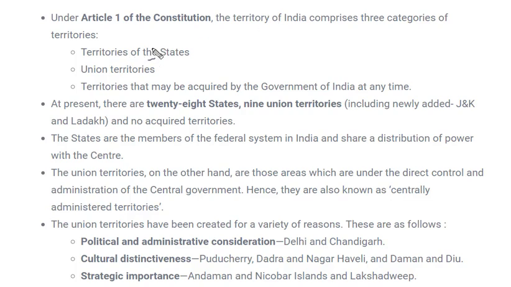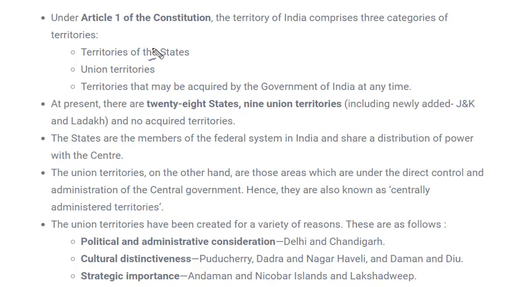So what happened during the formation of the constitution? When was our constitution formed? We know at that time India was divided into princely states. Many provinces were there. More than 500 provinces were there before the independence of India. So after the independence, all the leaders of the country were trying to organize all the states into one big country or one big territory.